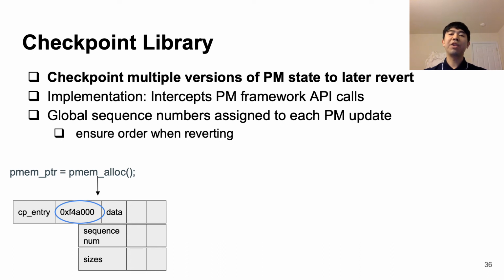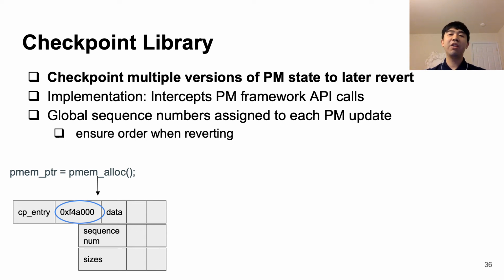First, we'll talk about the checkpoint library. As we previously stated, we need to checkpoint data in order to have multiple versions of our PM state, so we can revert any bad states to older good states whenever we run into a fault. We accomplish this by intercepting PM framework API calls and then assigning global sequence numbers to each PM update in order to ensure order when we begin reverting data later. Let's look at an example of this in action here.